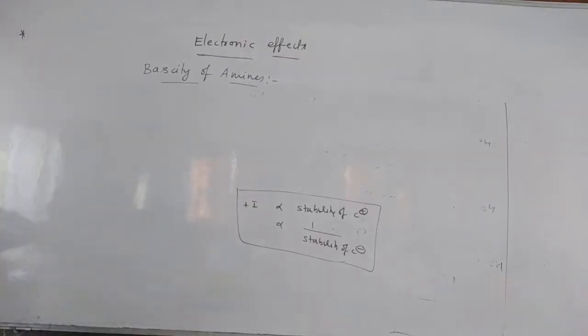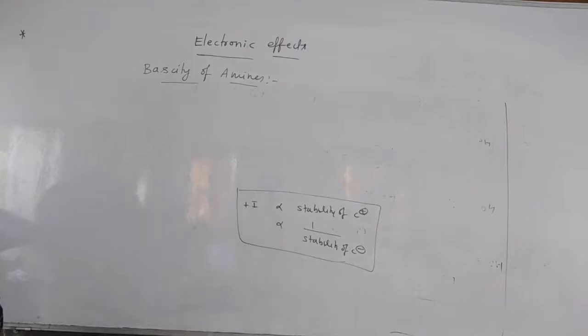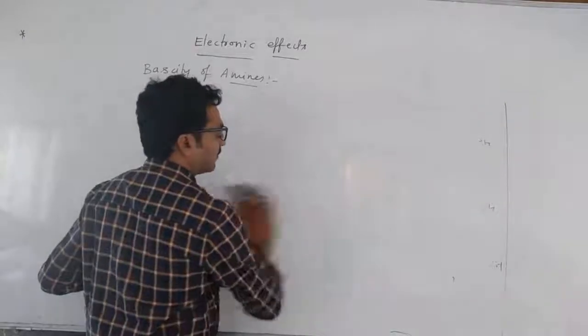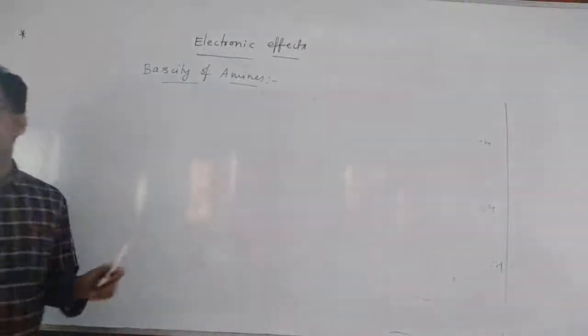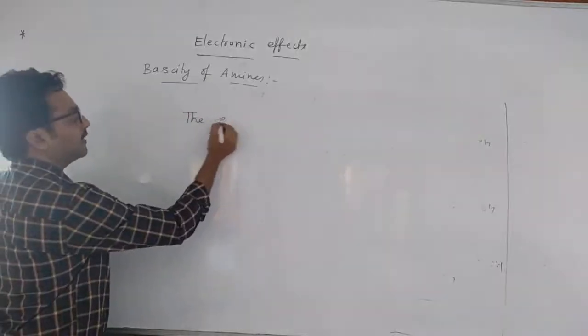So how can you say the basicity of amines now? Very good. How easily it gives lone pair of electrons, that will be its basicity. Same like acids, how we told acidity, how easily it gives H plus ion, that is its acidity. And basicity, how easily it gives the lone pair of electrons. So basicity of amines can be explained like that.